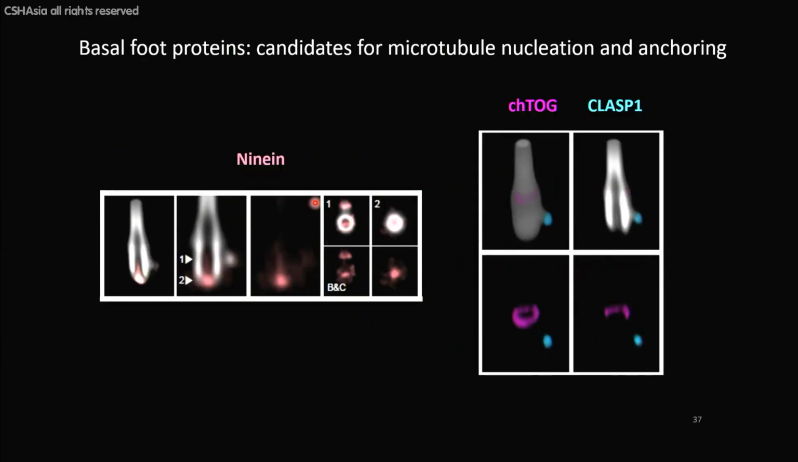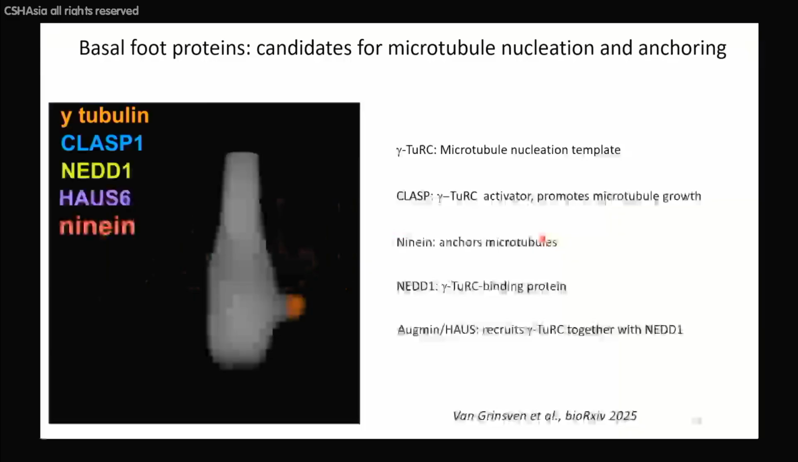So ninein is an important part of the basal foot and also is present as a plug at the proximal end. From the microtubule regulators, we saw CLASP at the basal foot. CHTOG, another activator of gamma tubulin ring complex, interestingly was present in the area of the distal appendage and not where the microtubules are nucleated. So just to summarize, our interest was in the basal foot, and these were the proteins we found there.